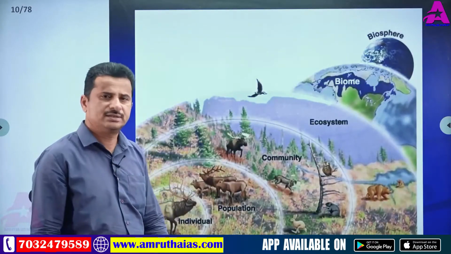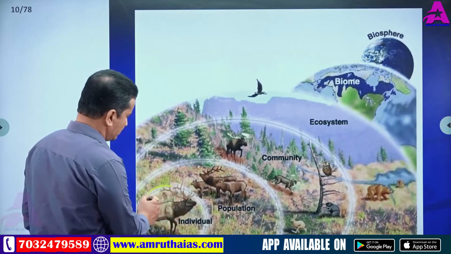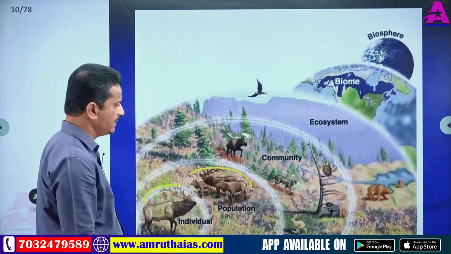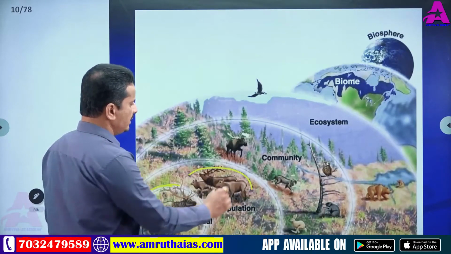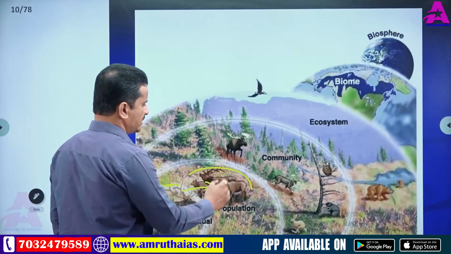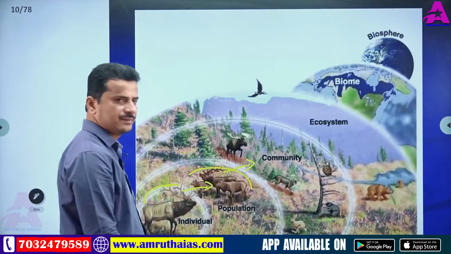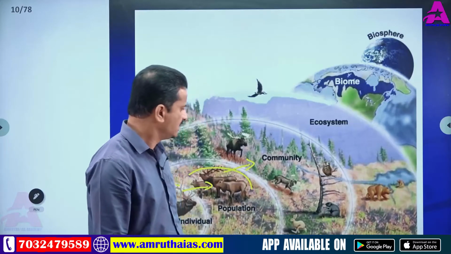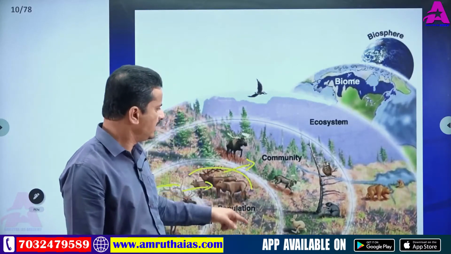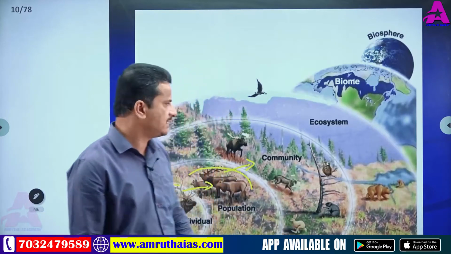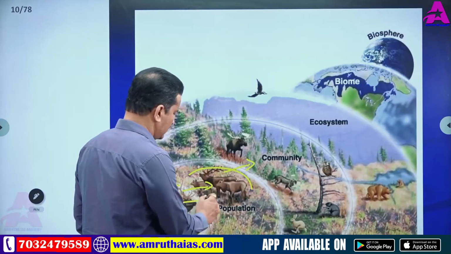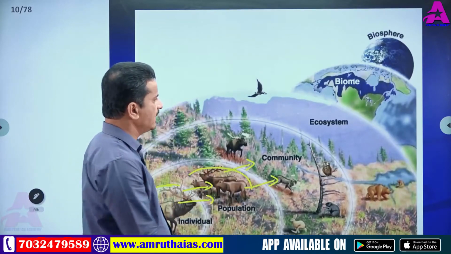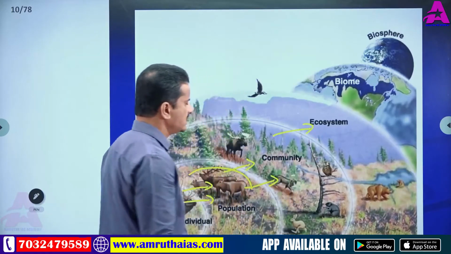See this slide, it's very clear. Individual, a deer. Population, the same type of deer. Individuals collectively form a population. Populations collectively form a community. Here the community has different types of animals: a rabbit, a fox, a deer, a lizard, an owl, etc. Communities are present in an ecosystem.